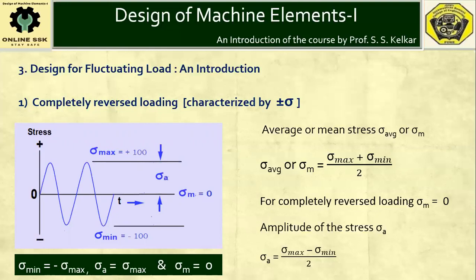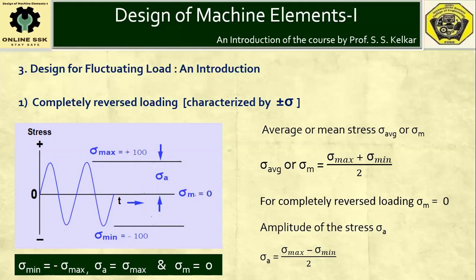So the average or mean of the stress induced inside the machine part will be equal to the average stress, which is given by sigma max, maximum stress, plus minimum stress, divided by 2. So here the average stress or mean stress, denoted by sigma m, will have a value of plus 100 minus 100 divided by 2, so it will be 0. And the amplitude of the stress will be equal to sigma max minus sigma min divided by 2, so it will be equal to sigma max.